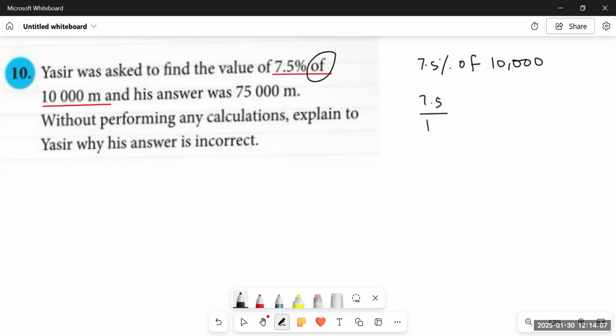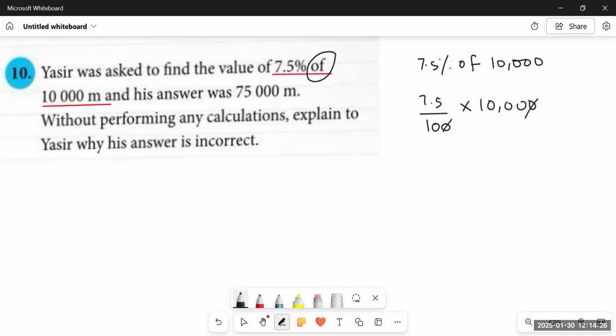It becomes upon 100. Why are we removing it? Because we do not have to calculate the percentage. We have to calculate the amount, the quantity of the part. So it would be 7.5 upon 100. "Of" will be replaced by the multiplication sign and it would be 10,000. So it's very easy to calculate now.